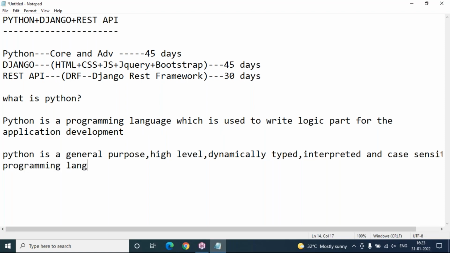Let me explain one by one clearly here. It is a general purpose programming language, meaning using Python script, we can develop any type of application. Python was designed and implemented for general purpose applications, not for a specific reason.